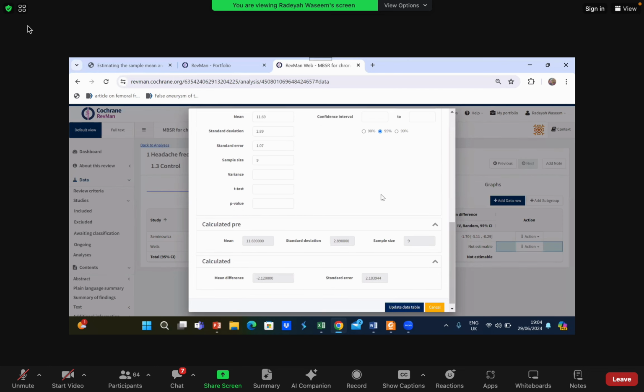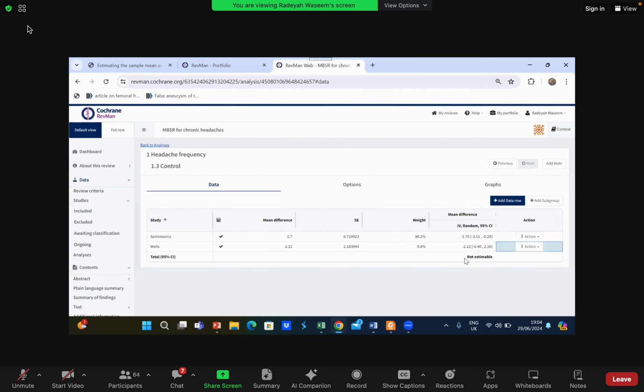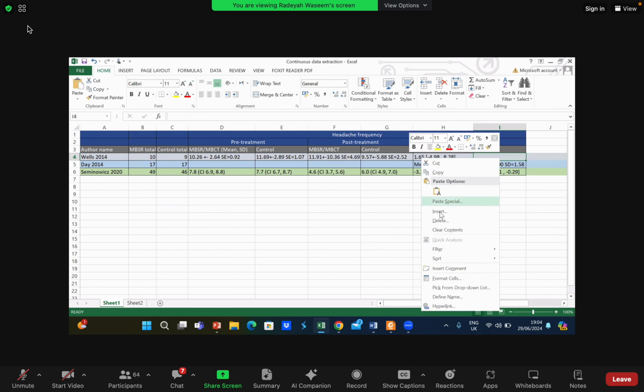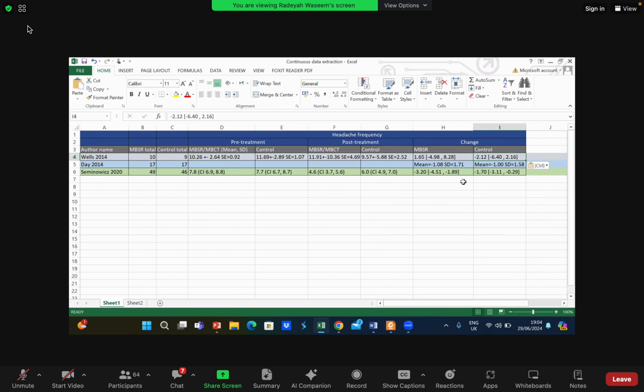Okay, and click on update data table. And we got this value. We will copy this value and we'll paste it in our data extraction sheet. Okay, so now do we have all of the values?